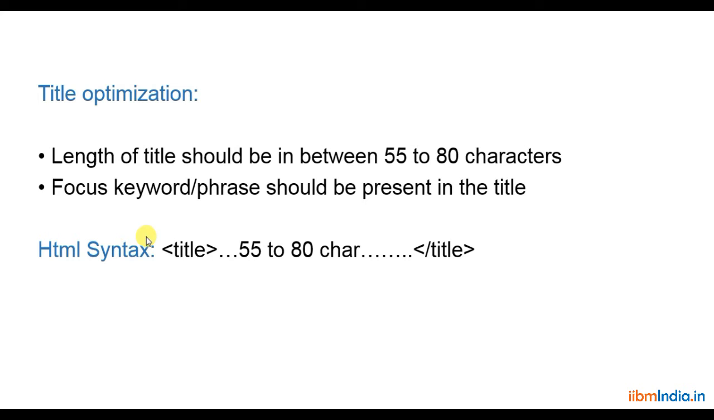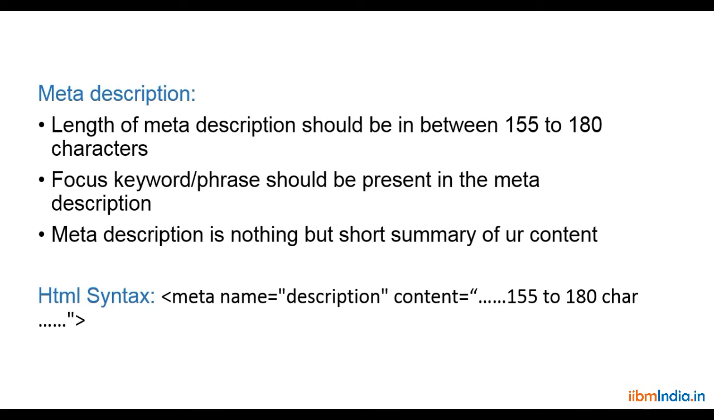So for title optimization, the title will be 55 to 80 characters. This is the HTML syntax we need to use in title optimization if it is an HTML-related or coding-related website. Next one is meta description.